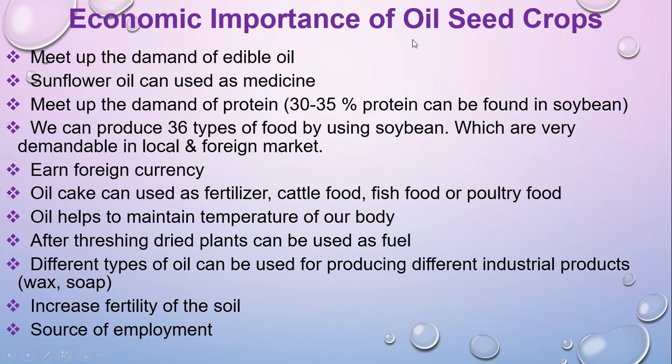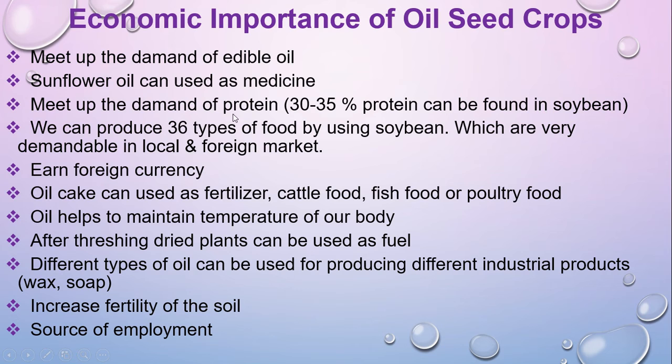This is the economic importance of oilseed crops. This is not only for soybean, but all types of oilseed crops like mustard, soybean, sunflower. This meets the demand of edible oil in our country. About 90% of people use soybean oil for edible purposes.